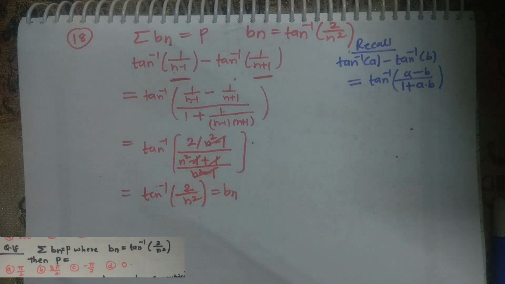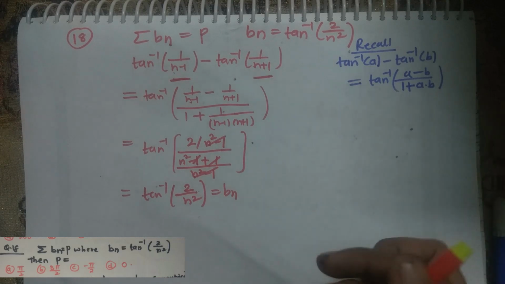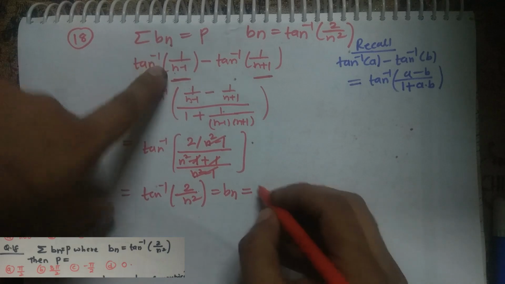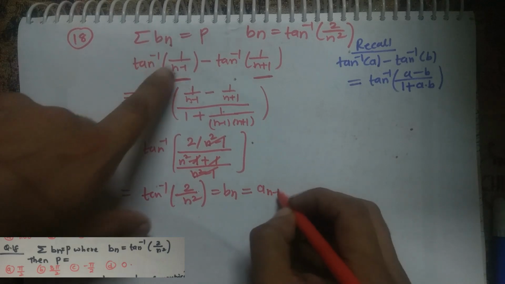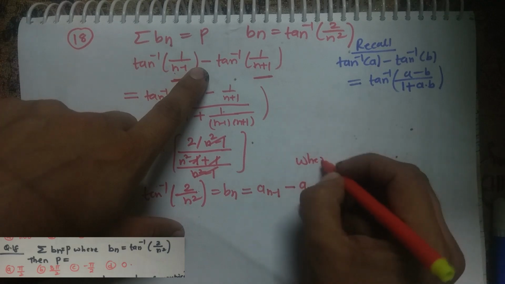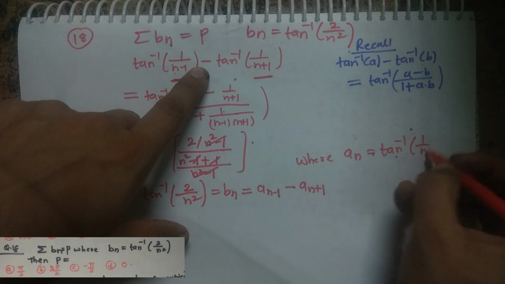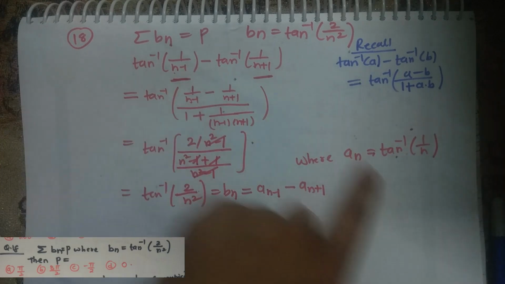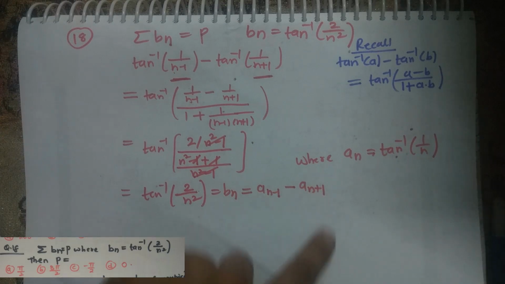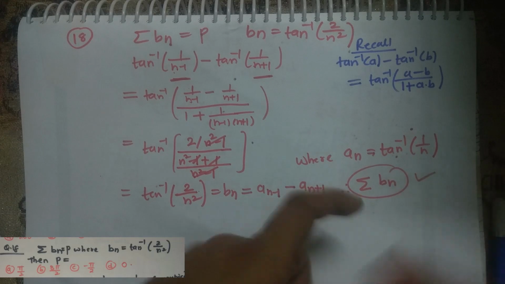Okay. Now let's look carefully at how we have structured the Bn. Now see, Bn is structured in this way: an minus 1 minus an plus 1, where what is our an? An is nothing but tan inverse of 1 by n. Now you will get an idea how we have structured Bn. Okay, Bn is an minus 1 minus an plus 1, and we want what? We want the sum of this Bn. Okay, we are interested in the sum of Bn.